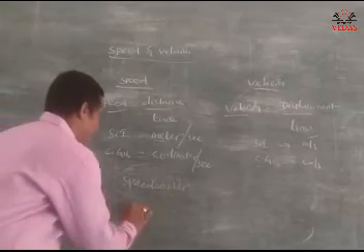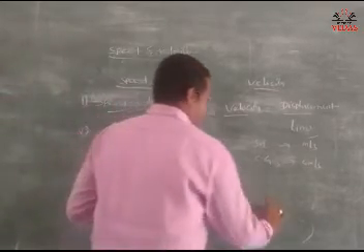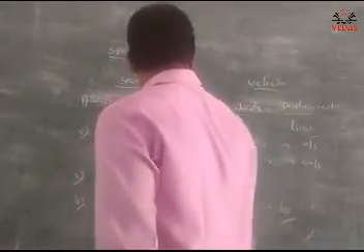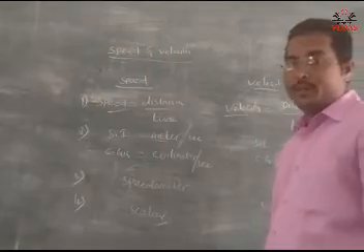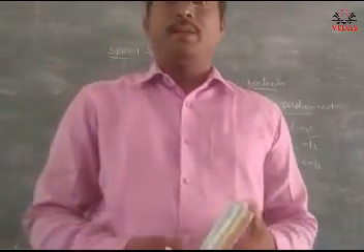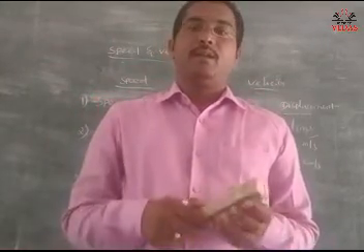Speed is a scalar quantity. Velocity is a vector quantity. Scalar quantity and vector quantity. Do you understand? So how do you measure speed? By using a speedometer. We measure speed using a speedometer.